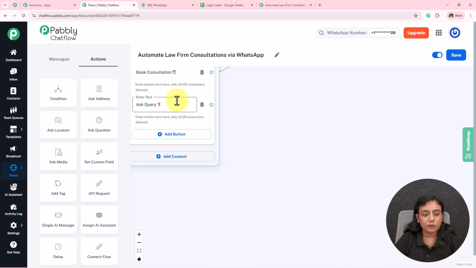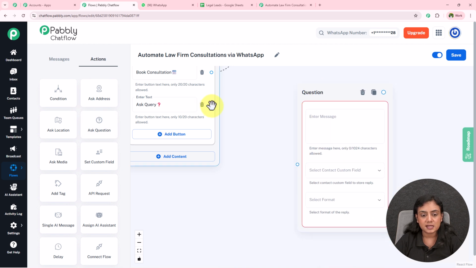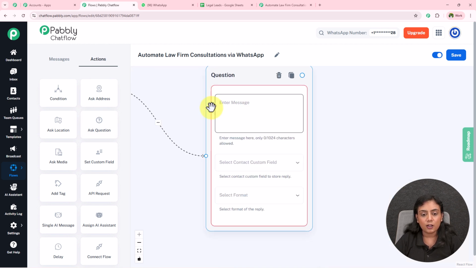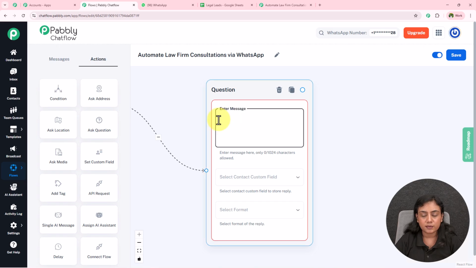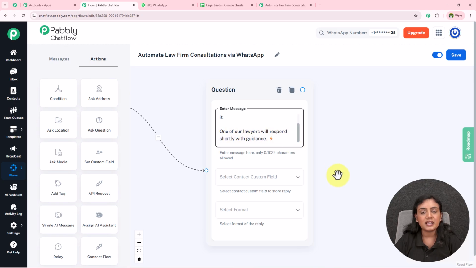Okay, so now for this ask query I have a question, so I'm going to drag the ask question, drop it in this field, connect this ask query to this question node, and over here for the question message I'm going to give it as: Please type your legal query below and our experts will review it. One of our lawyers will respond to you shortly with guidance.